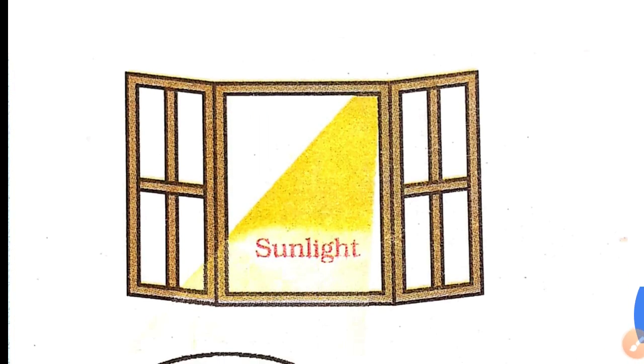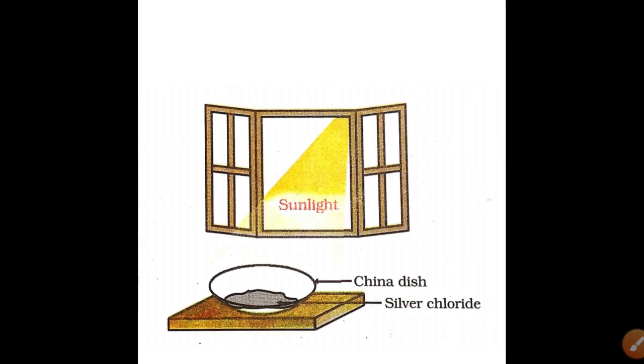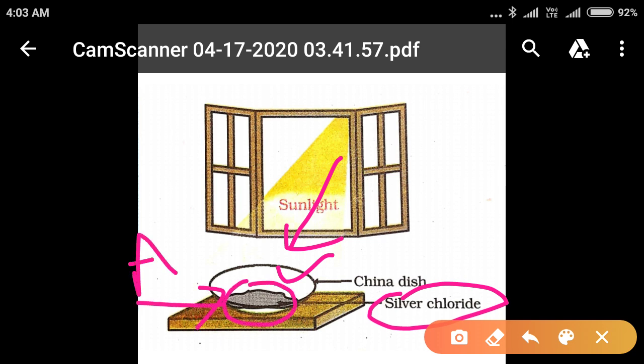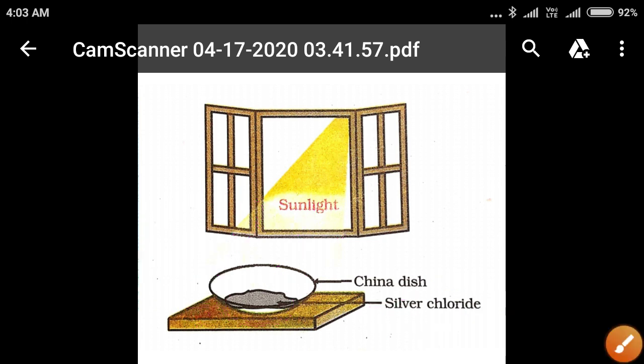We can understand this through the diagram. This diagram shows that we can take the silver chloride into the china dish, and after we place it into the sunlight, after some time it will convert into the gray color, that is the silver. So this is the third type of decomposition reaction, a very important decomposition reaction.